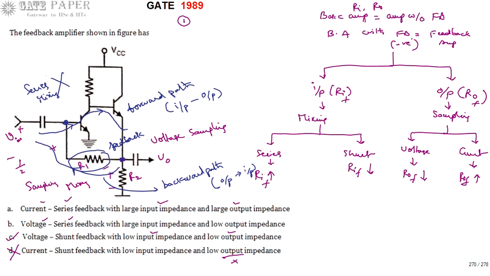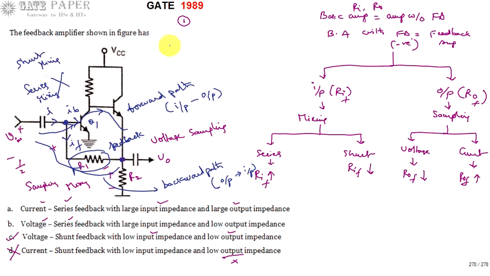So if you choose this as feedback, the current gets divided. This is the actual I, and this is IB, the effective input signal, the base current of the first transistor, and this is IF. Current dividing is shunt mixing. Current can divide only in shunt at the input side, so it is called shunt mixing.